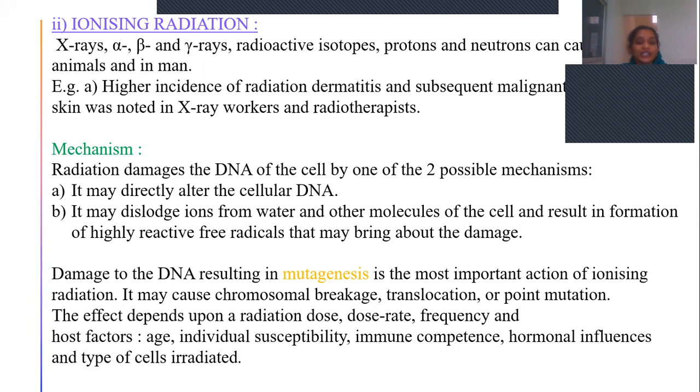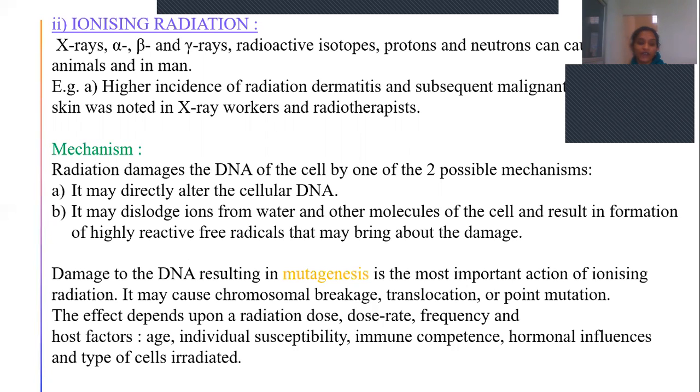Damage to the DNA resulting in mutagenesis is the most important action of ionizing radiation. So because of damage to DNA, it causes mutagenesis. It may cause chromosomal breakage, translocation, or point mutation. The effect of these ionizing radiations mainly depends on radiation dose, rate, and frequency.